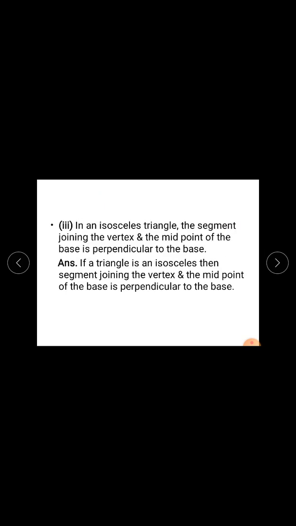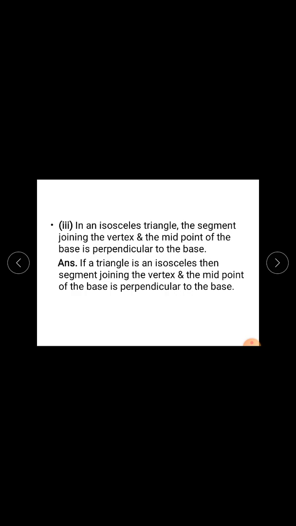Third sub question. In an isosceles triangle, the segment joining the vertex and the midpoint of the base is perpendicular to the base. So what is given? One isosceles triangle is given. This is your antecedent part, the if part.